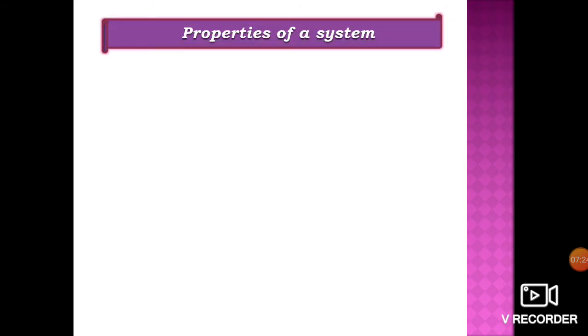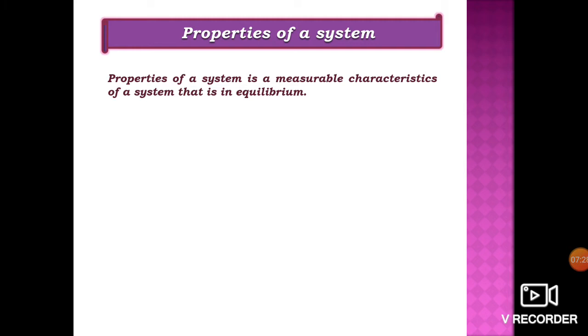Next, we'll see the properties of a system. Properties of a system is a measurable characteristics of a system that is in equilibrium. Properties may be intensive or extensive.